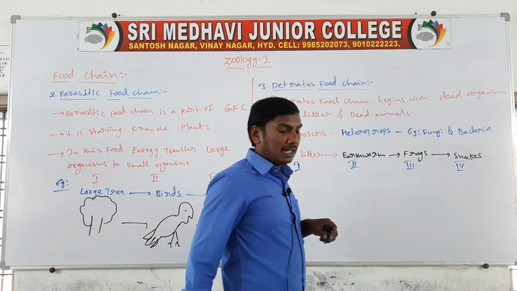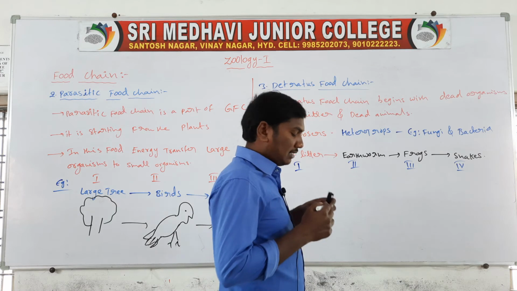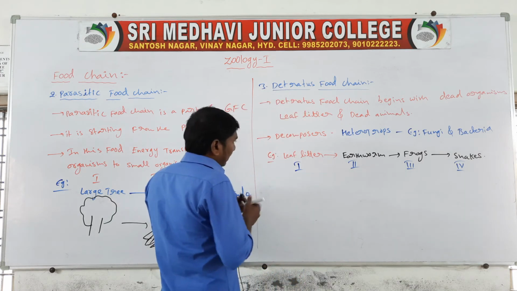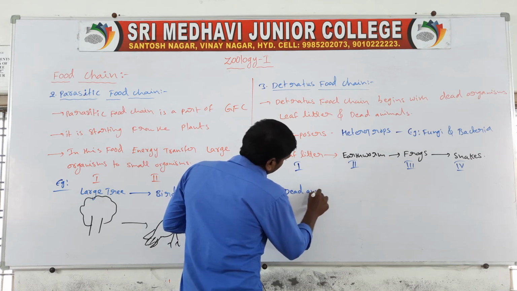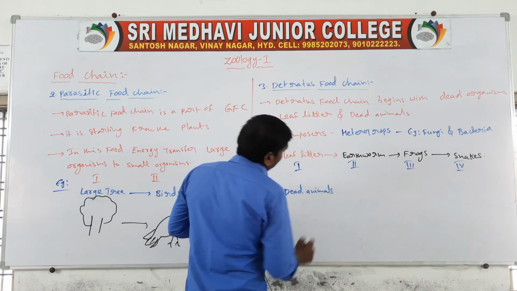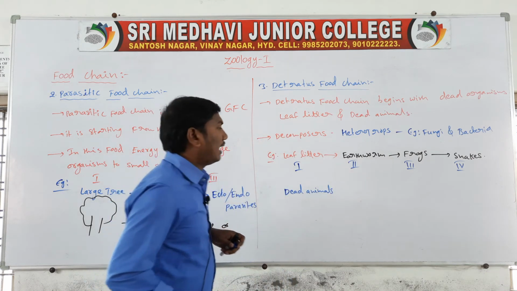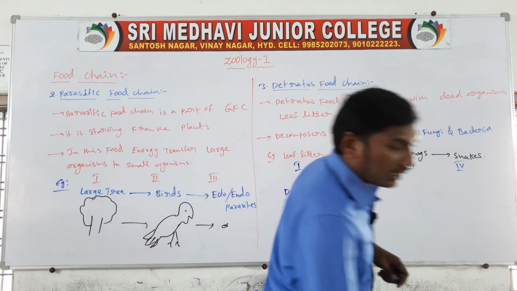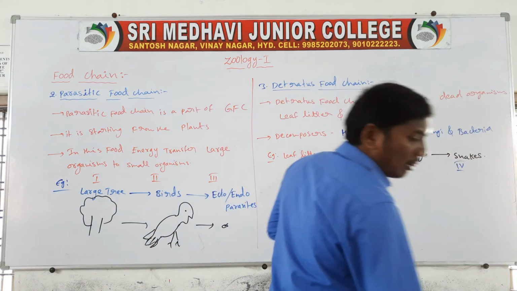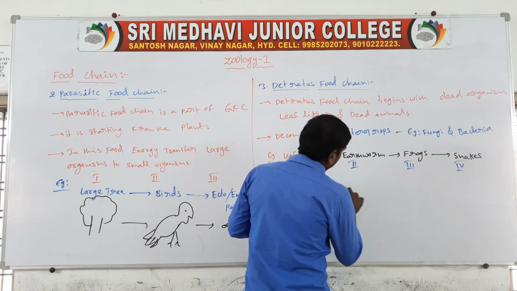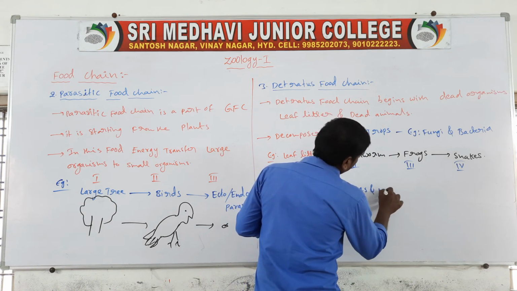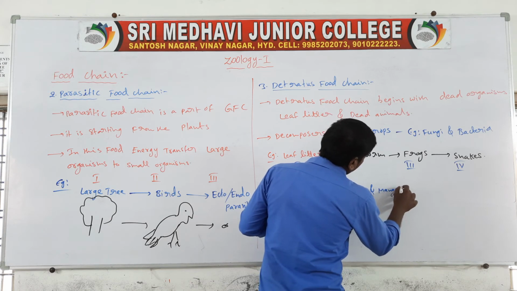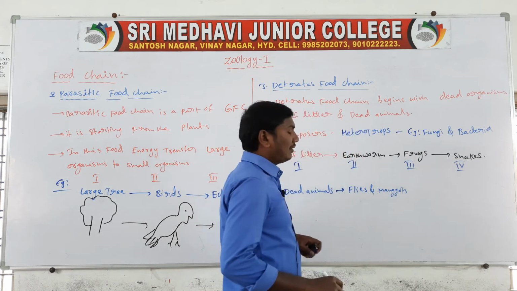Another example, dead animals. The dead animals are eaten by the flies and maggots.